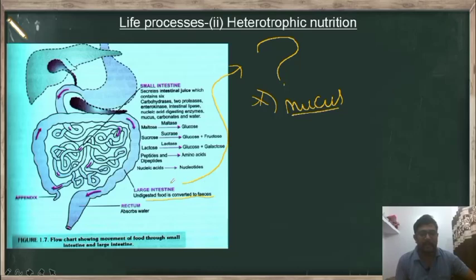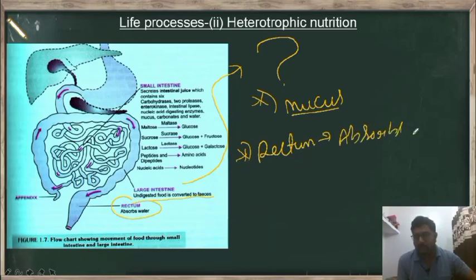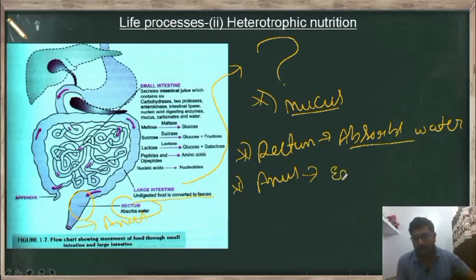Then the undigested food reaches the part called the rectum, where water is absorbed, and then after absorption of the water, the undigested food or the feces is stored in the rectum, and then through the anus the food is excreted, or we can say egestion.